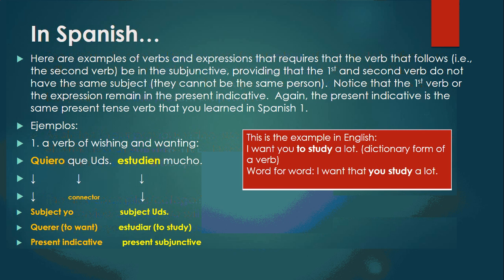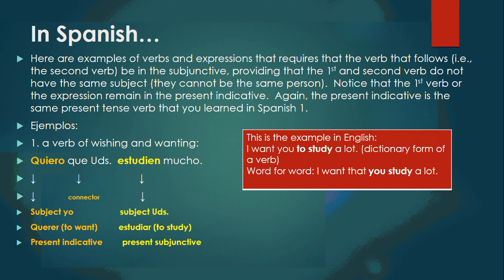Here are examples of verbs and expressions that require that the verb that follows, that is the second verb, be subjunctive, provided that the first and the second verb do not have the same subject, meaning they cannot be the same person. Notice that the first verb of the expression remains in the present indicative. Again, the present indicative is the same present tense that you have learned in Spanish 1.